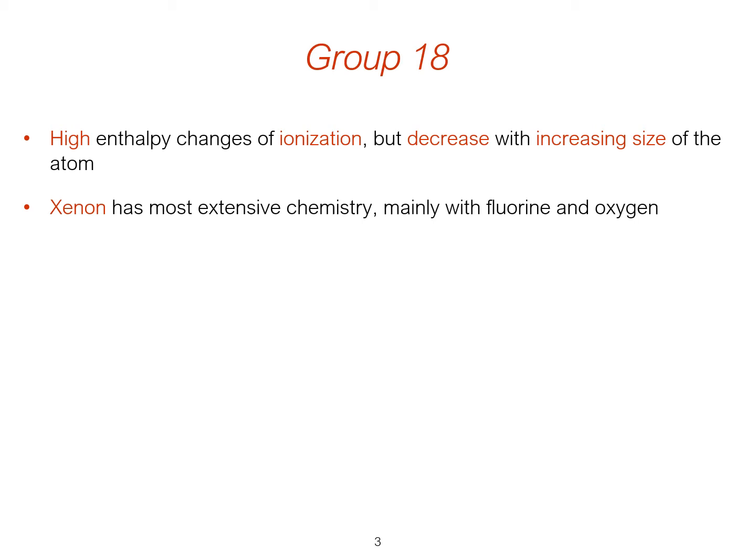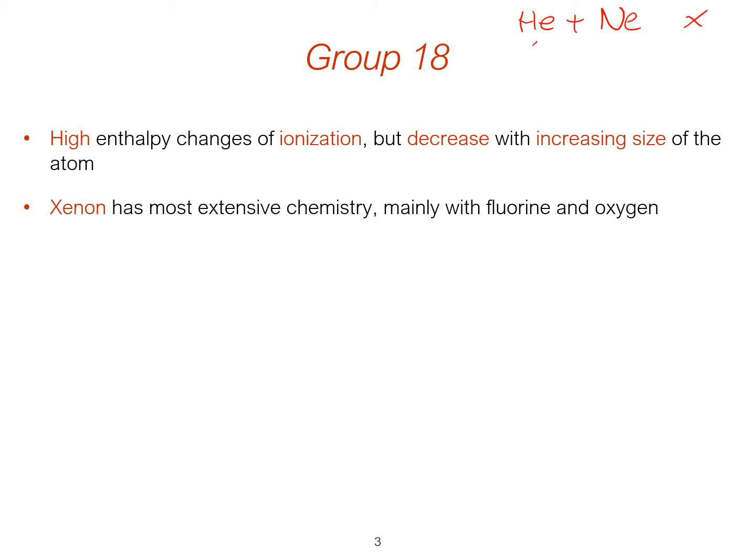But this all stems from the high enthalpy changes of ionization. So that's the step in the Born-Haber cycle. The other way we'd think of it is the ionization energy. So they've got really high ionization energies because they've got this full valence shell, which makes them very stable. But as we've seen with ionization energy, it decreases as we go down the group, or decreases with the increasing size of the atom. And this means that at the top of the group, where we've got helium and neon, we don't have any chemistry of these. Not a single compound is known of helium and neon.